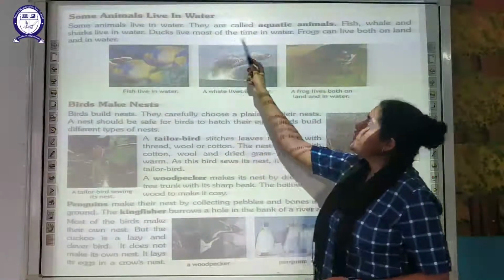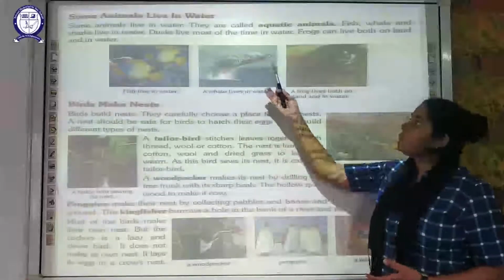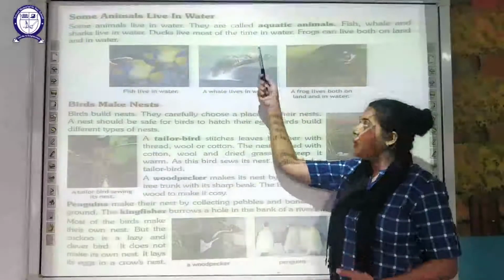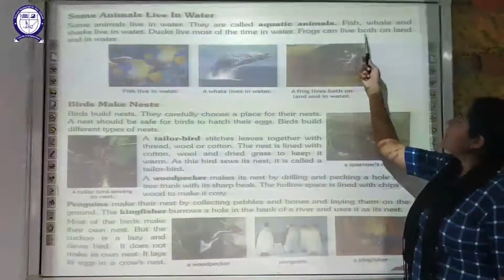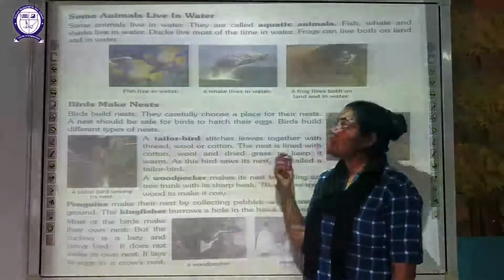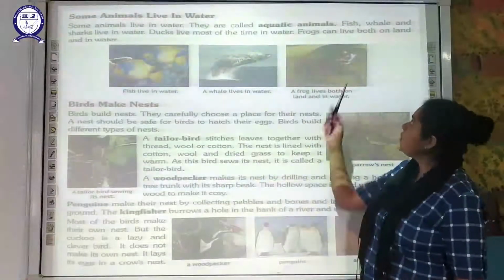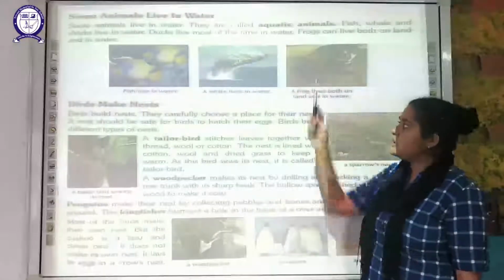Duck lives most of the time in water. So duck is a bird which is going to spend most of the time where? In water. Then frog can live both on land and in water. So frog is an exception. It can survive both. It can live on the land as well as in water. So this is important. You have to remember this part.